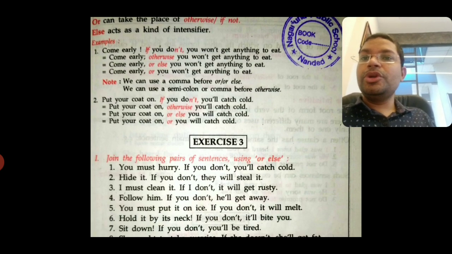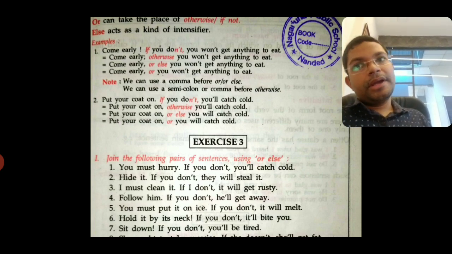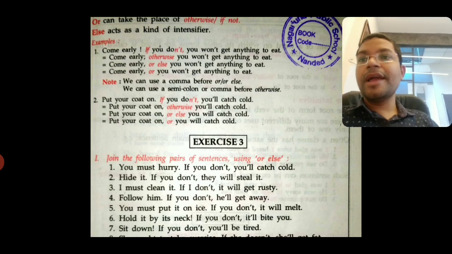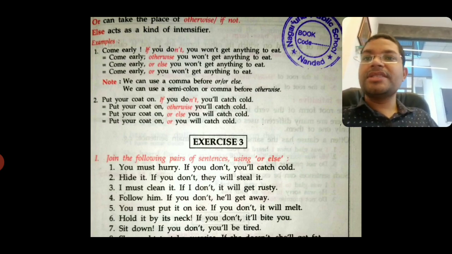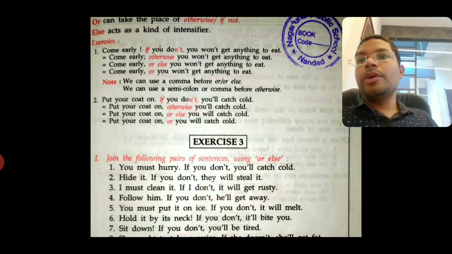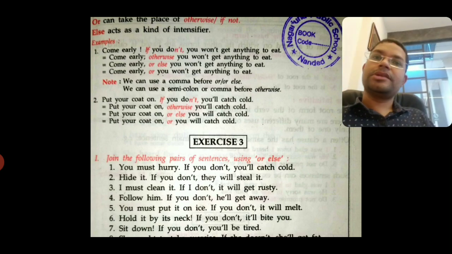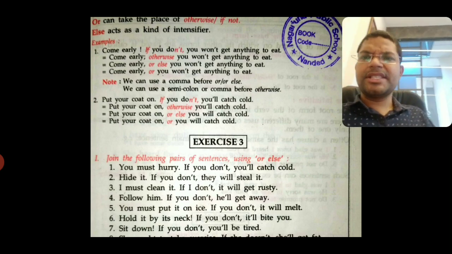Number 2, put your coat on. If you don't, you will catch cold. Instead of if not, you can use otherwise. Put your coat on, otherwise you will catch cold. Put your coat on or else you will catch cold. Put your coat on or you will catch cold. Okay. All 4 sentences are correct.